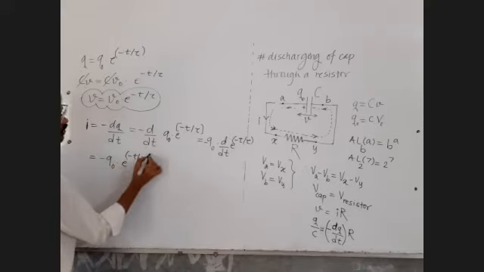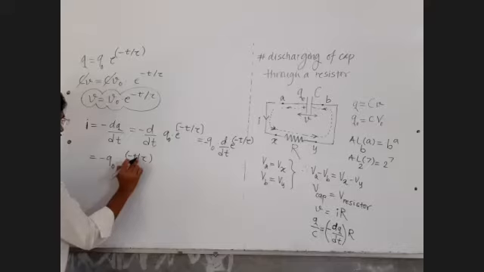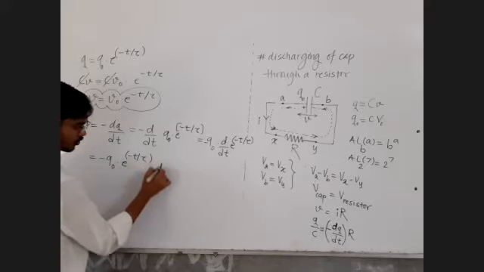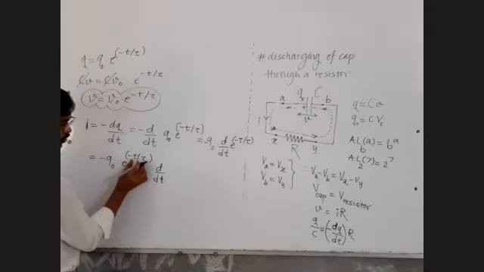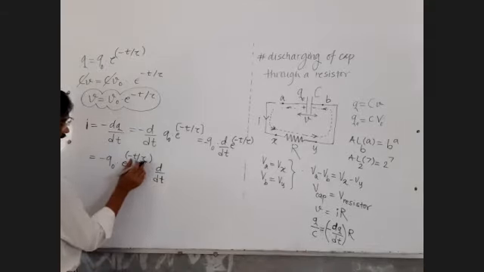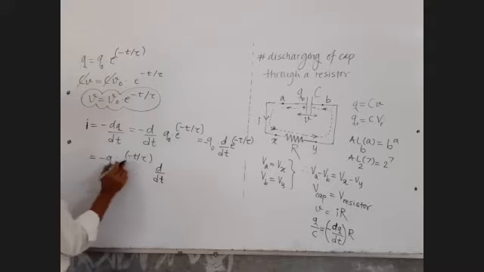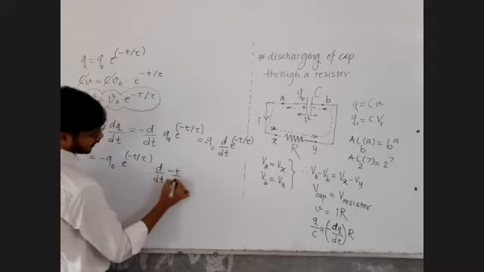But sir, you assumed this value, minus t by tau, as t in e raised to t. So you have to multiply the answer by the derivative of the term which you have assumed as t. Multiply the answer by the derivative of whatever was taken as t, that is, minus t by tau.